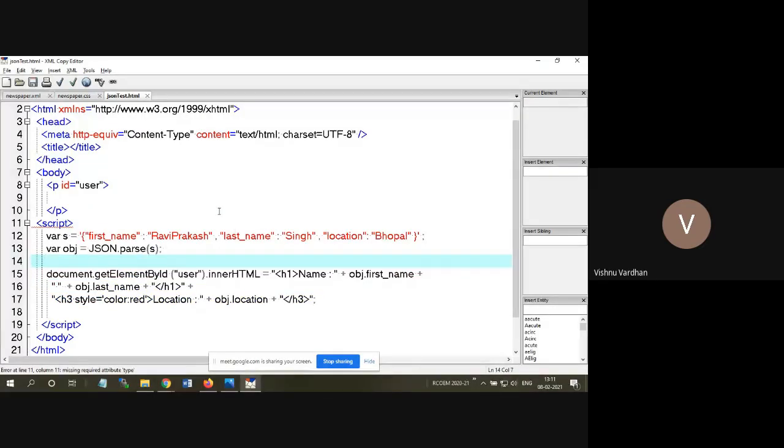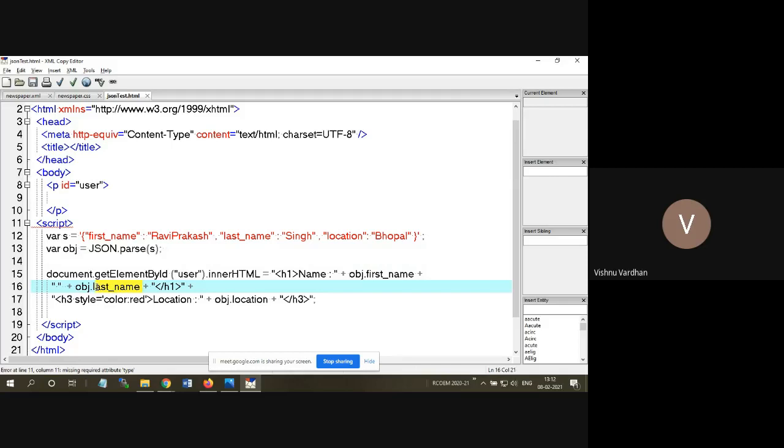Doing the vice versa. So vice versa is nothing but, here you can see everything is in red color. That is, it is a string, and we are accessing the object. JSON object is this. We are accessing the object so as to have the name of the property as the object property. Okay, object dot first name, object dot location, object dot last name. So all these are accessible in the format of objects.